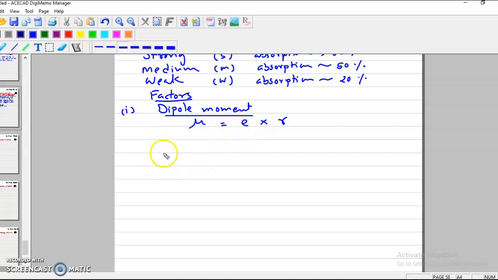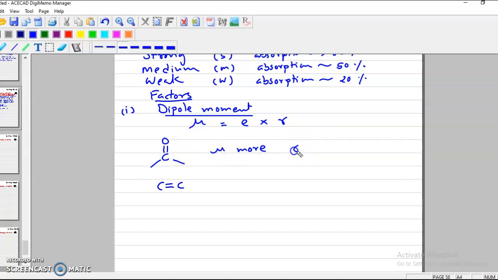So let us discuss these two fundamental vibrations of C=O and of C=C. Here the electronegativity difference of carbon and oxygen will be more, and therefore the dipole moment of this group will be more.